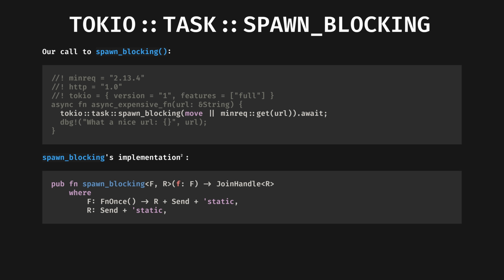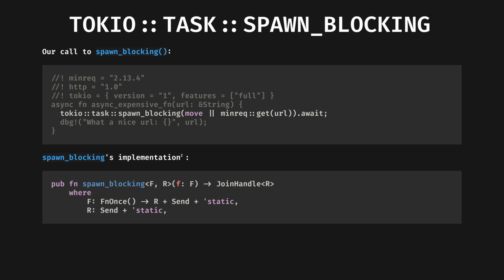Looking at the implementation, it seems that the spawn_blocking function requires references to have the static lifetime, an annotation that asks the compiler to prove they will be valid for the entire execution of the program. This is not the case for our URL shared reference. The current lifetime is tied to the calling function's body, which, in our example, immediately terminates.